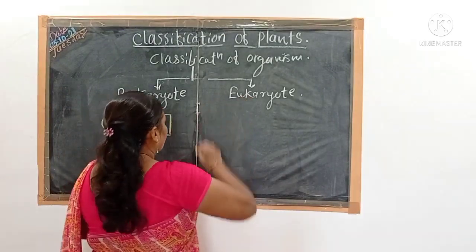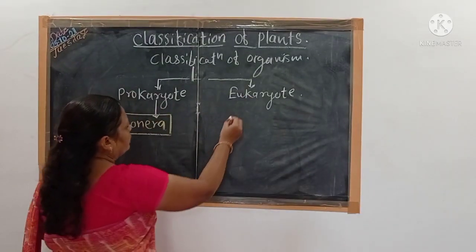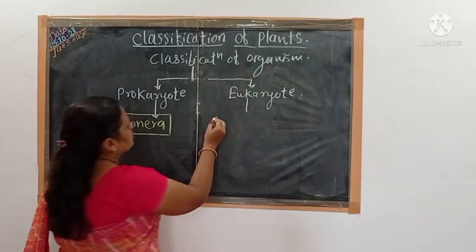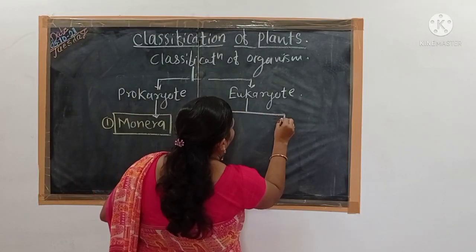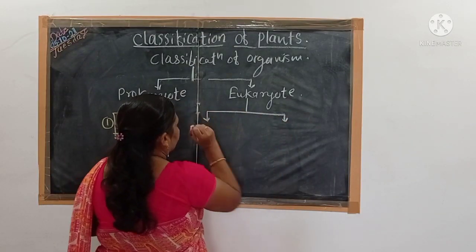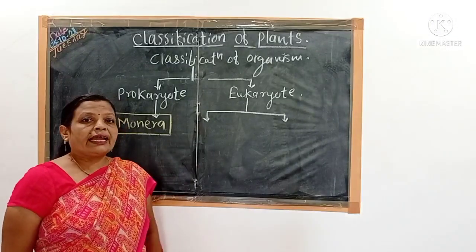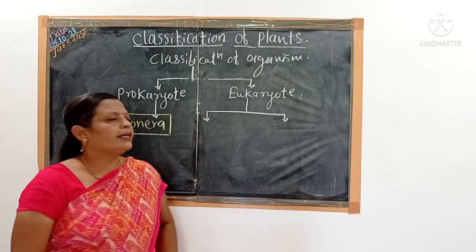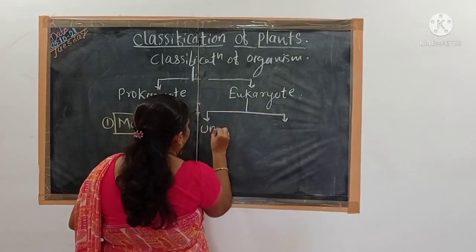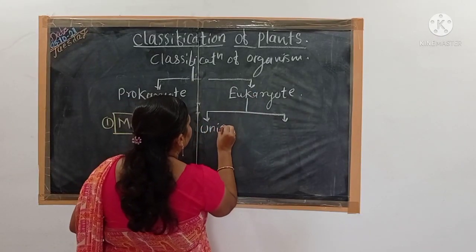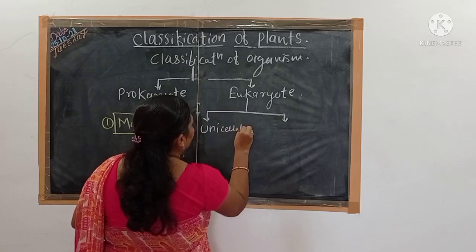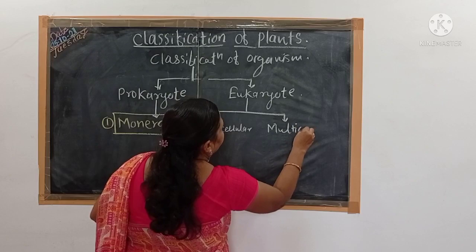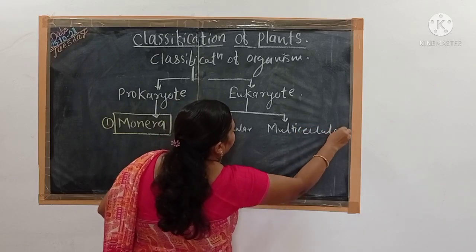Now, this is a eukaryotic organism. He considered the next criterion, that is the structure of the organism, whether the organism is unicellular or multicellular. Among the eukaryotes, one group is unicellular, and here it is multicellular.